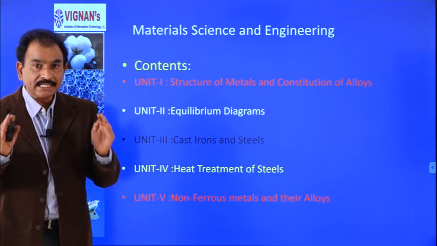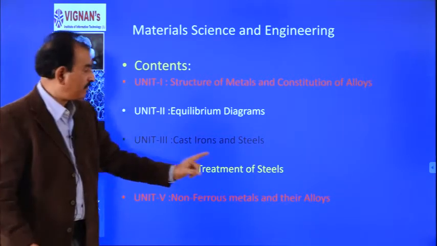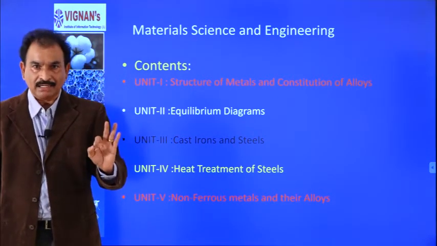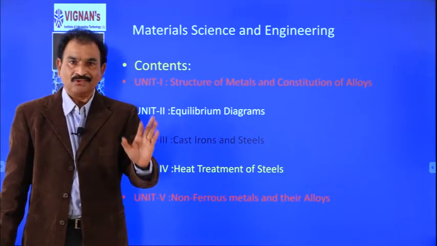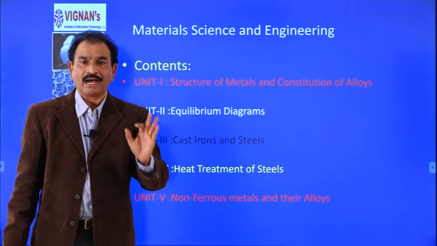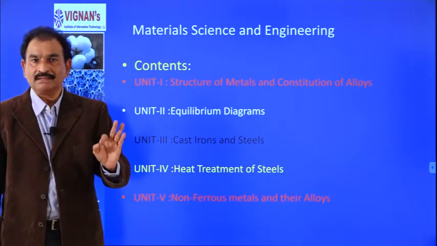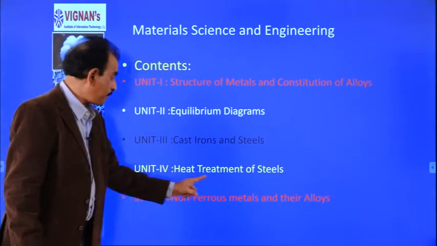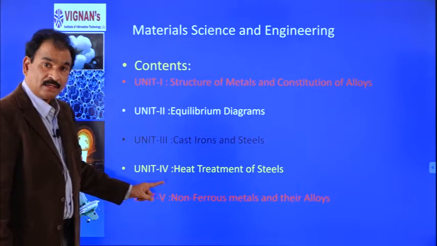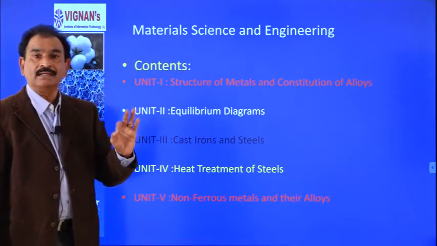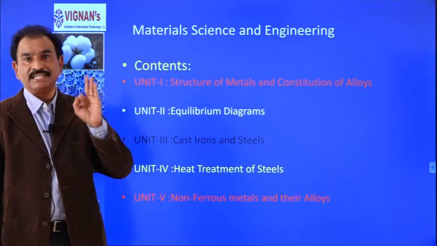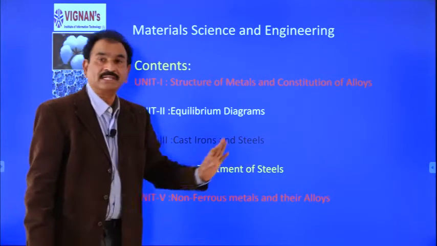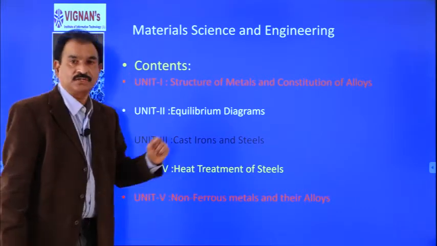Of course, heat treatment is very much used only for steels. That means the property of a steel, without changing the composition, we can change. The property means hardness, strength, flexibility, etc., that can be changed by giving a suitable heat treatment. So, in this unit, we will understand what heat treatment is, how it is carried out, and what the effect of heat treatment is on the properties of steels.